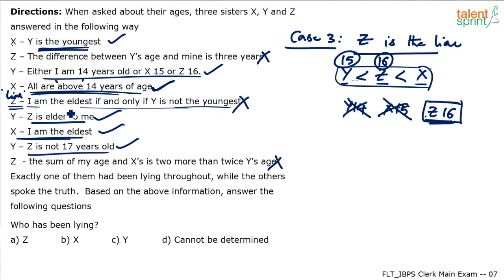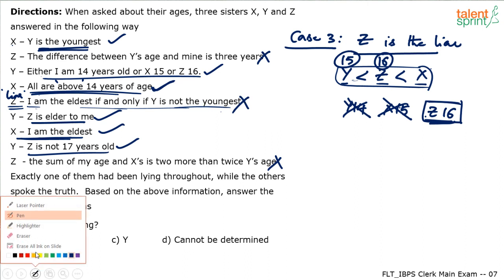Z will be the eldest person if and only if Y is not the youngest. Since Y is the youngest person, Z should not be the eldest person. So Z comes here, which means this condition is getting satisfied here. But actually it should not get satisfied because Z is a liar. So this is where it breaks. You understand? So Z is a liar is breaking in this particular case.